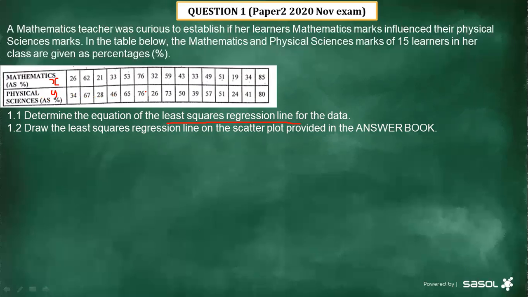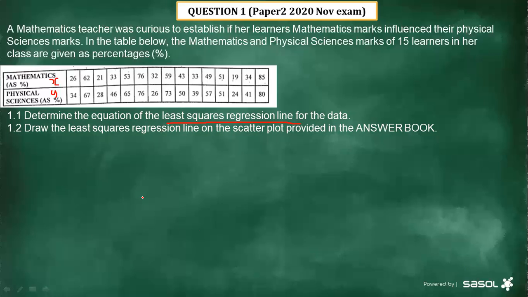And then make sure when you press all these values on your calculator, take your time, make sure you don't miss any value there, because once you miss any value, there are chances that you are going to get every question wrong, because most of the questions are going to depend on this equation that we have determined in point 1.1. All right.